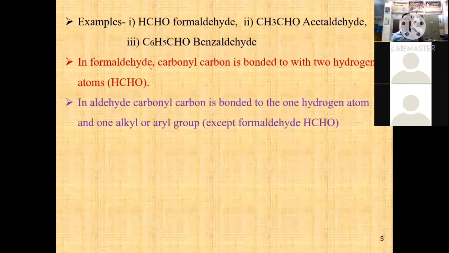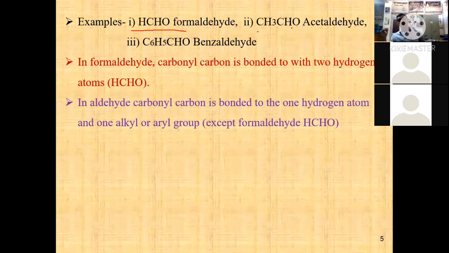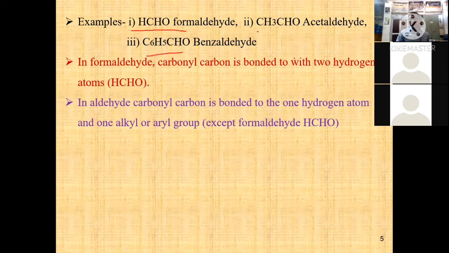Then examples of aldehyde. The first aldehyde, the single carbon aldehyde, is named formaldehyde. Then the two carbon aldehyde is acetaldehyde, the three carbon is propanaldehyde, and a number of branched aldehydes are available. Third is the aromatic aldehyde, known as benzaldehyde.